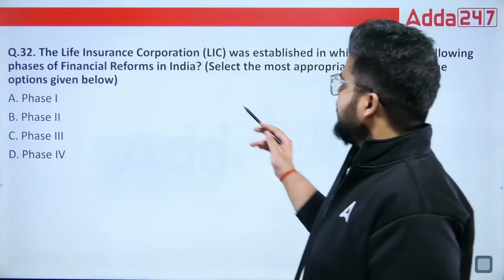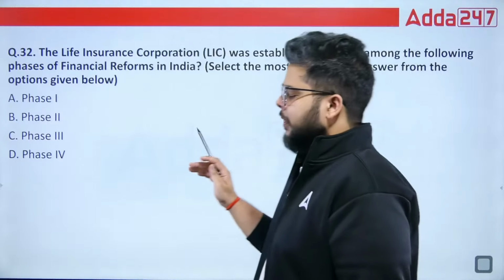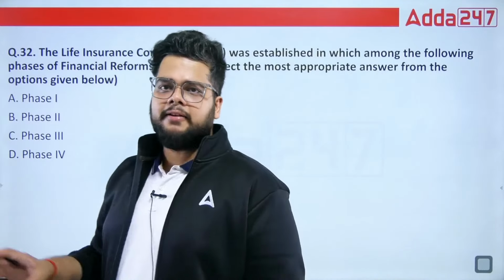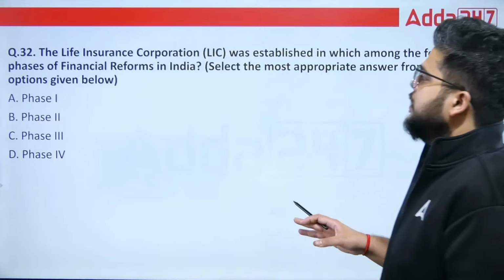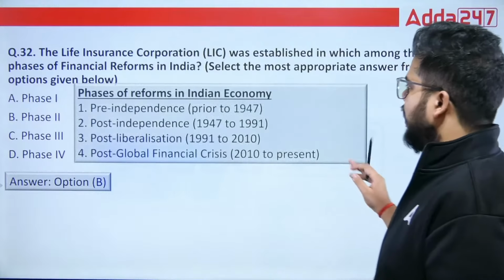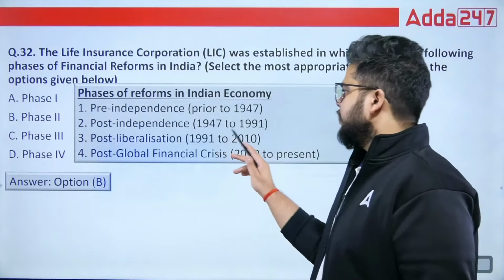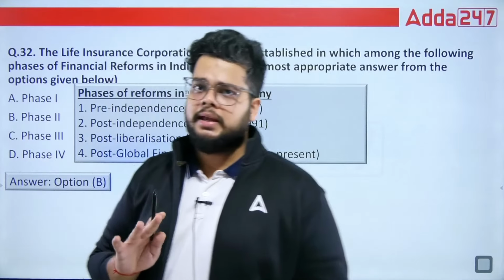Next we have: LIC was established in which among the following phases of financial reforms in India? So broadly speaking, there are 4 phases of financial reforms in our country, and LIC was formed when? It was formed in the second phase, and the second phase talks about 1947 to 1991. In between we have seen LIC here.